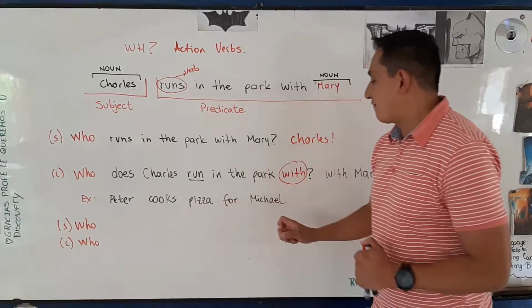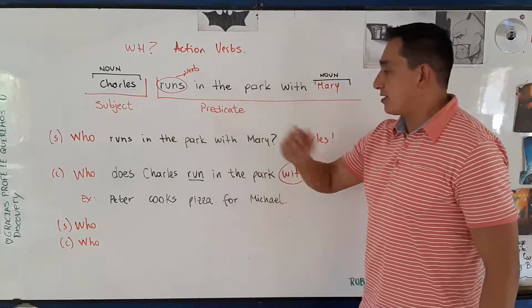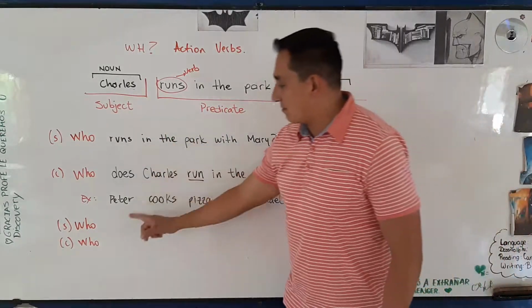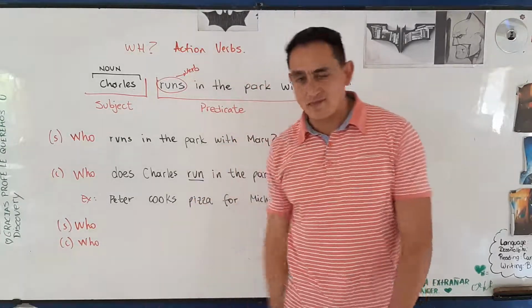Peter cooks pizza for Michael. Remember the subject, remember the predicate, and you can make these sentences over here. I'm going to give you 10 seconds, okay? Very good.